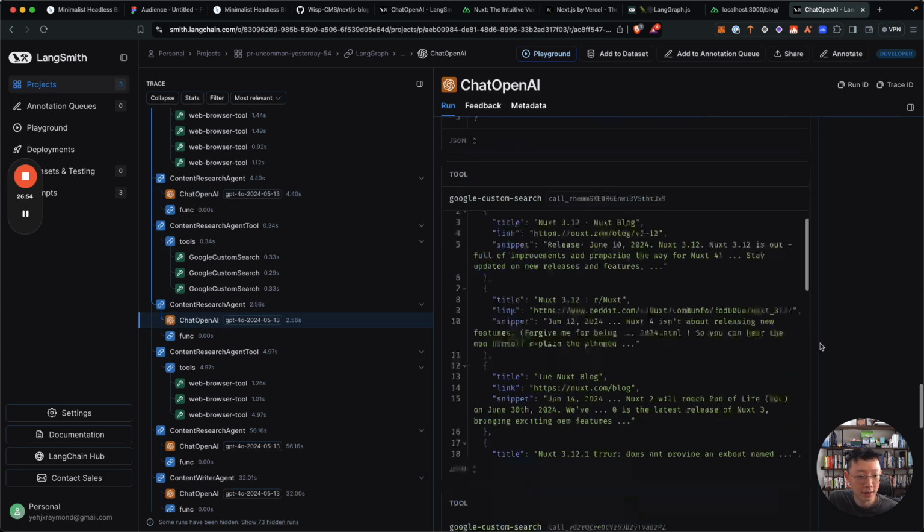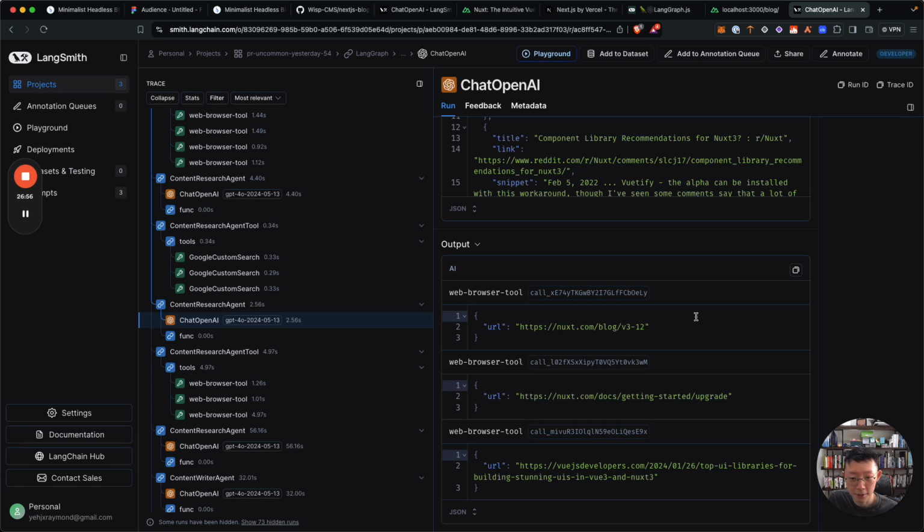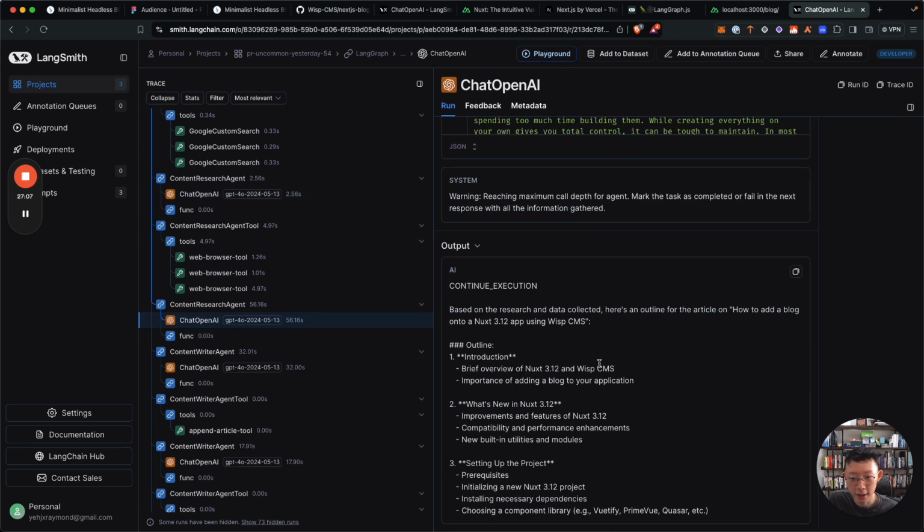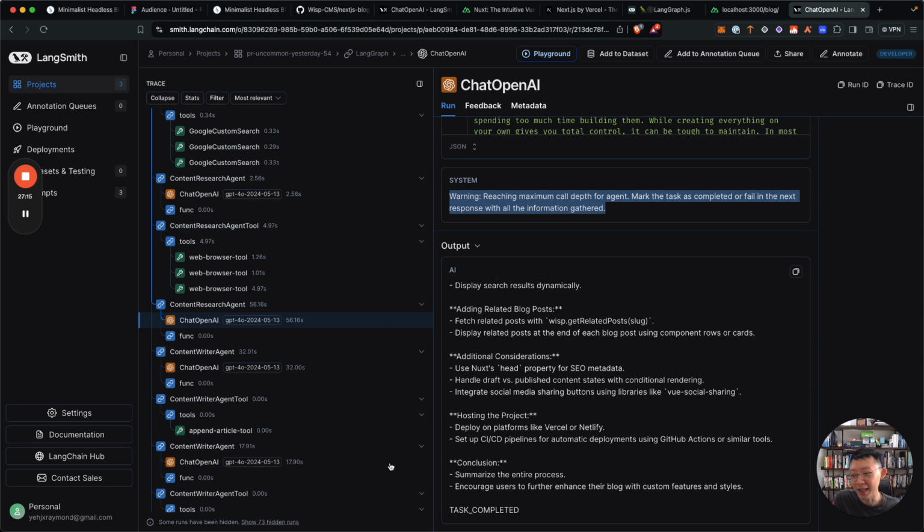And once it was done with that, it says visit these 3 other pages. So that was the search. Now it's visiting these 3 pages, and it did. And then that's where the system prompted: be done now, or I'm going to kill you. And then it says, okay, I'm done.